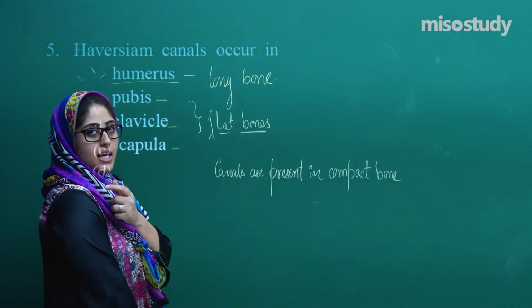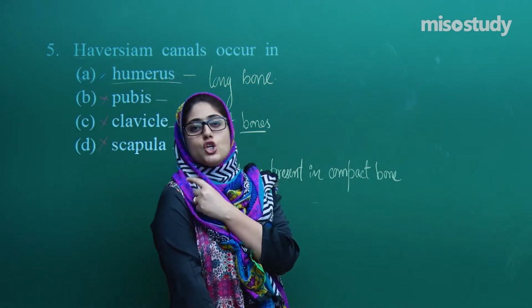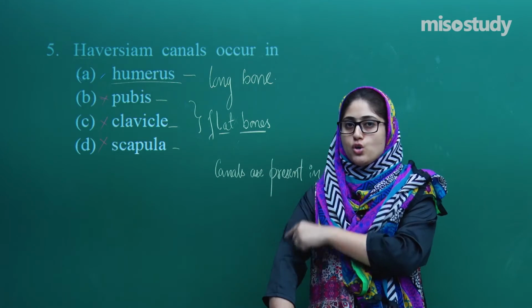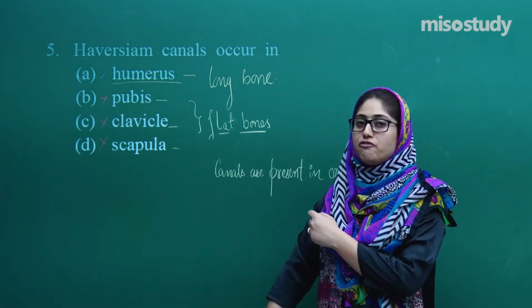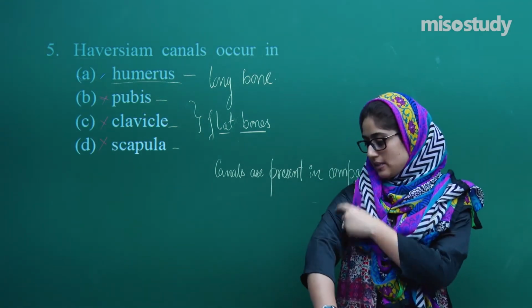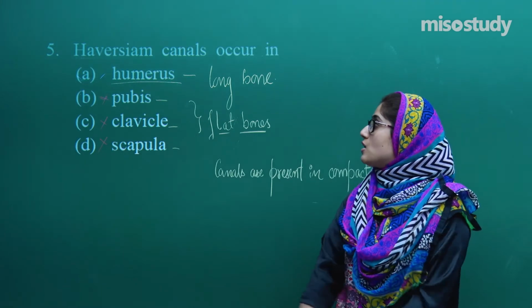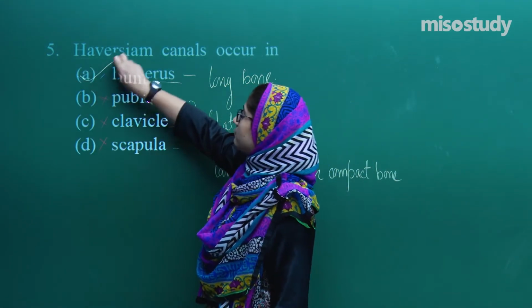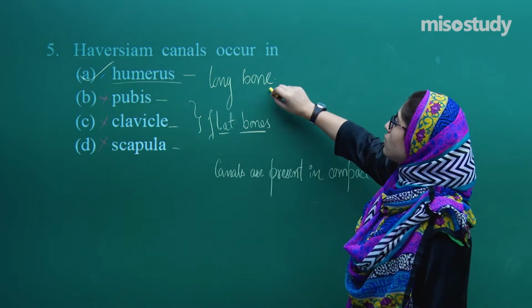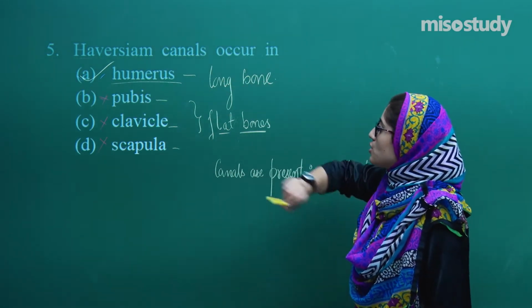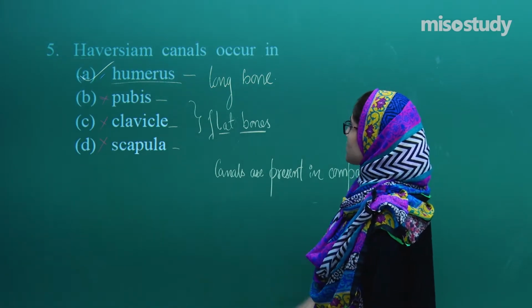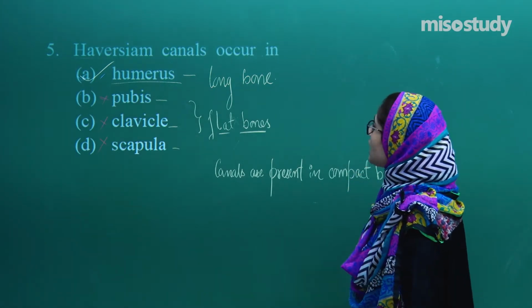It's this bone which connects the shoulder to the arm, the humerus bone. So we have Haversian canals in the femur, in the tibia, in the humerus. The humerus is the long bone and the option is A. So long bones have Haversian canals, and flat bones do not have Haversian canals in them. So this is it about the Haversian canal.